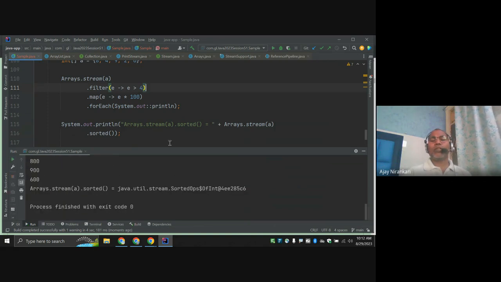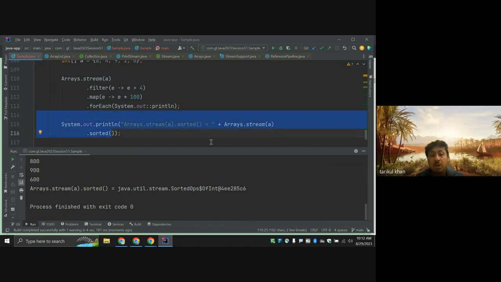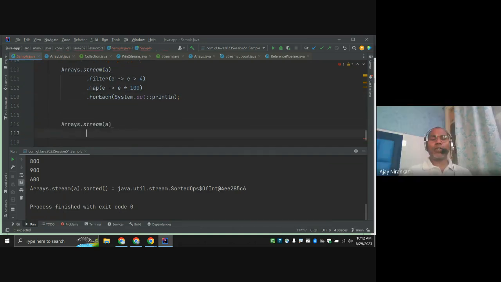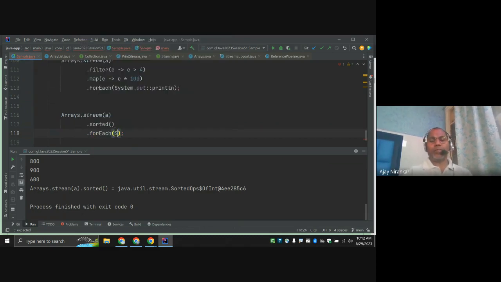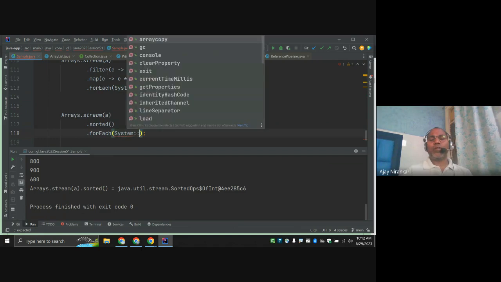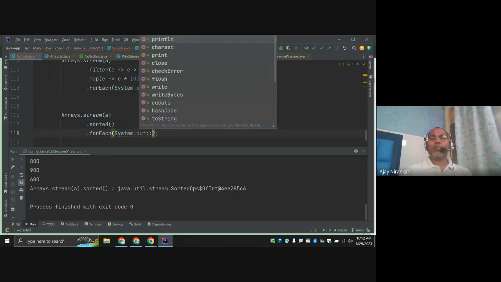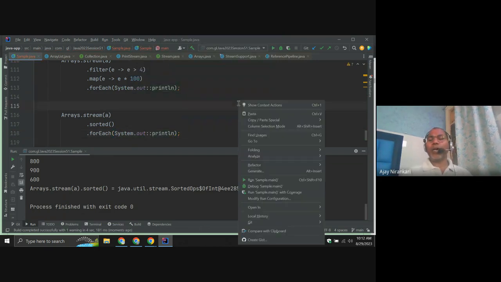Okay, we have to print the value. We need to put two string. No, you have to just say key. Now we have a stream right here. Stream, and after that say key sort, and after that we have to print them now. System.out.println. This is one way to print or to collect to the list.